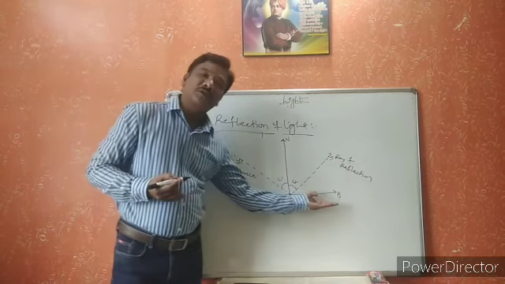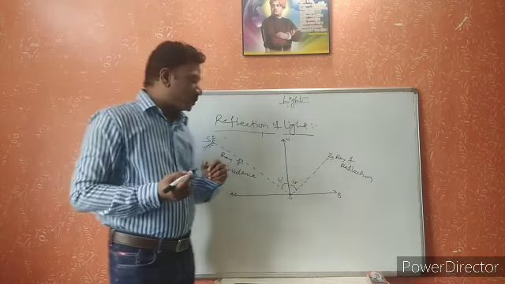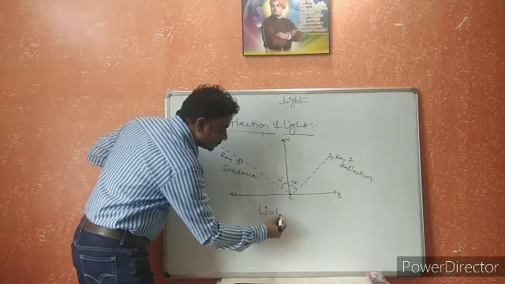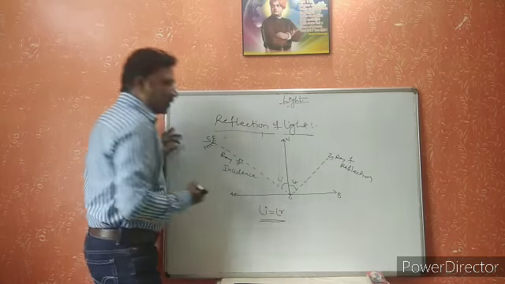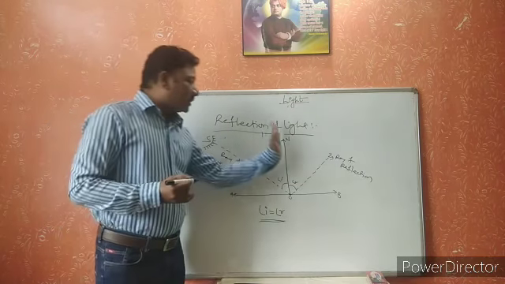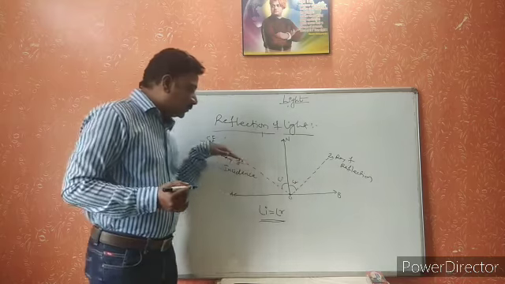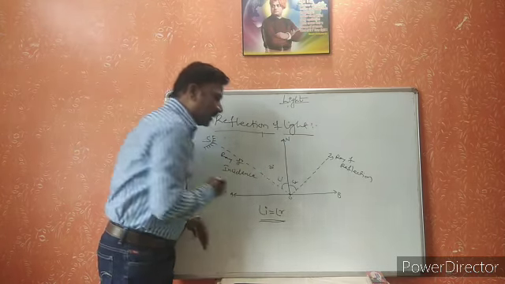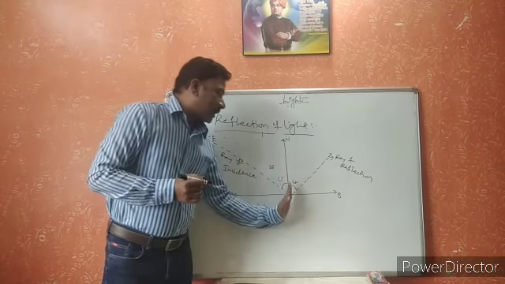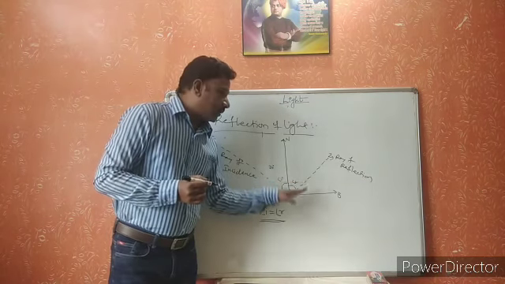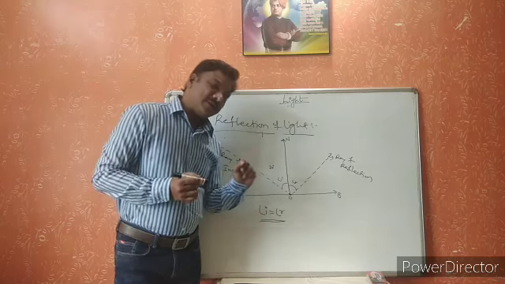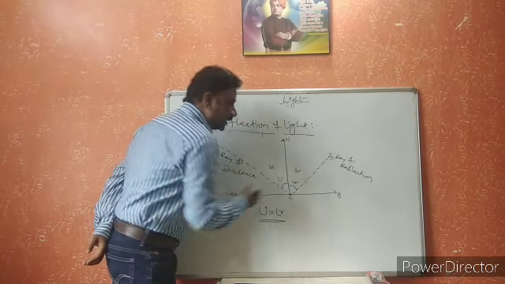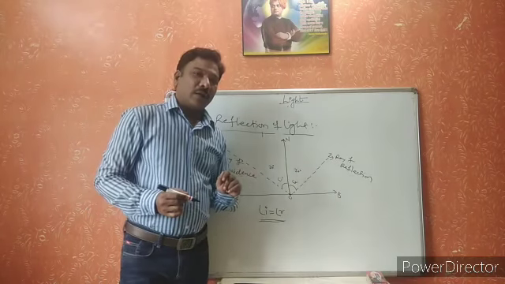In the case of smooth surfaces, the angle of incidence is always equal to the angle of reflection. That means with respect to the normal line, if this light ray is incident with 30 degrees, then with respect to the same normal line, the reflected light ray also reflects back at the same 30 degrees.